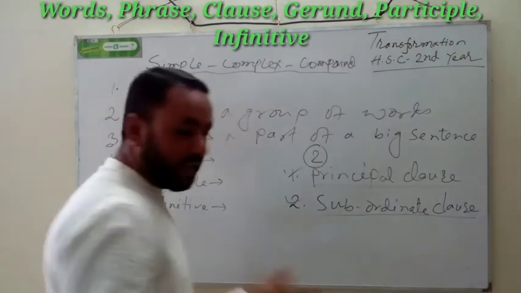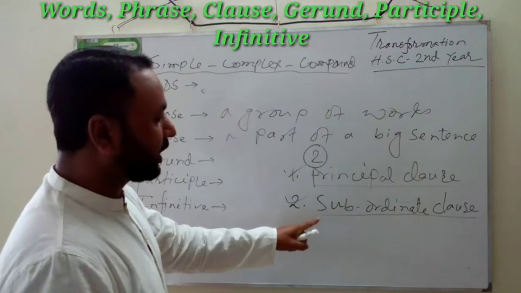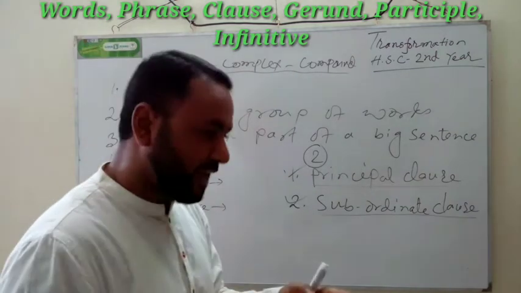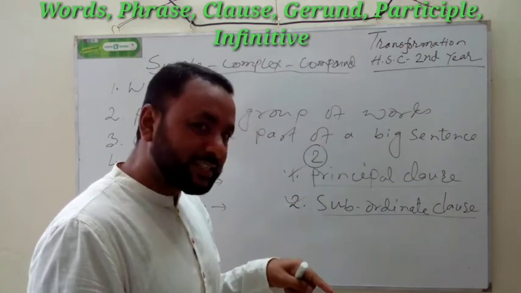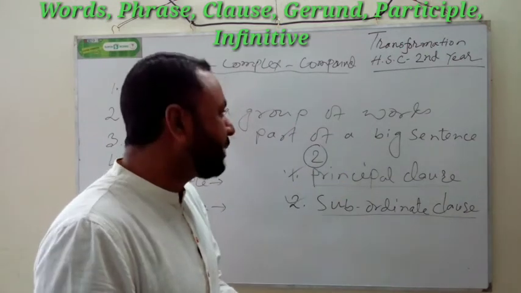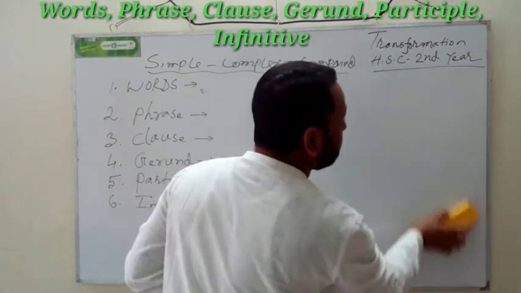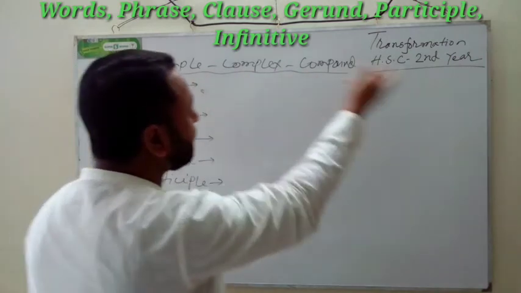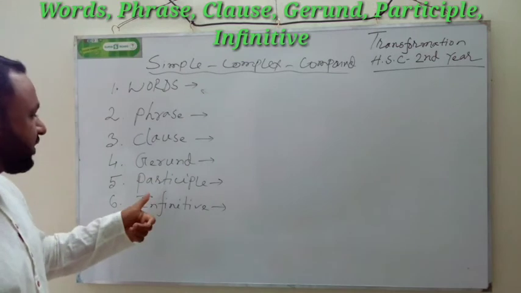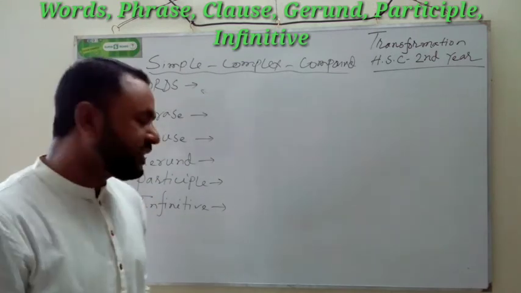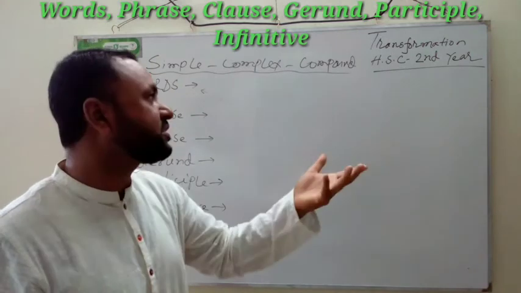Okay, my dear students, I am going to give you an example of principal clause and subordinate clause. I will write just one sentence here, and within this sentence I will make clear what is principal and what is subordinate. Because before starting simple, complex and compound, if we cannot make phrase, clause, gerund, participle and infinitive clear, then it will not be clear and we will not understand the transformation.